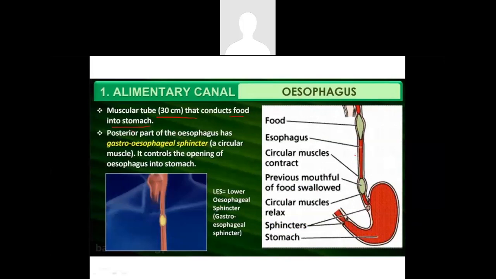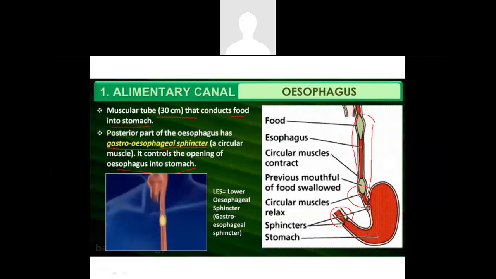Next is the esophagus. The esophagus is a muscular tube which is around just 30 centimeters, and that is which conducts the food into the stomach. The posterior part of the esophagus is called as the gastroesophageal sphincter, and it is the muscle which will control the opening of the esophagus into the stomach. So at this particular part, we'll be able to find the gastroesophageal sphincter.